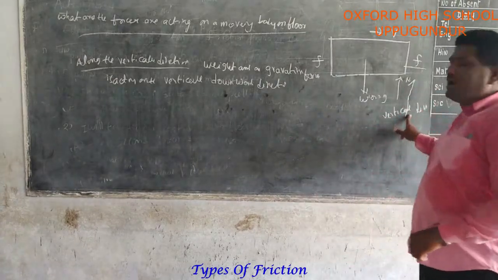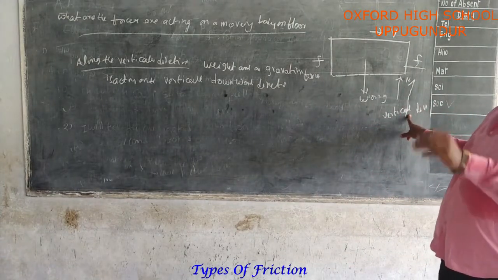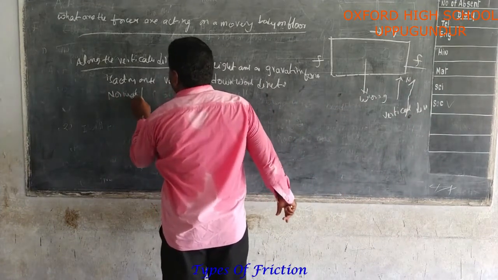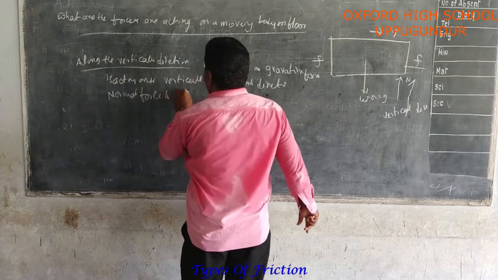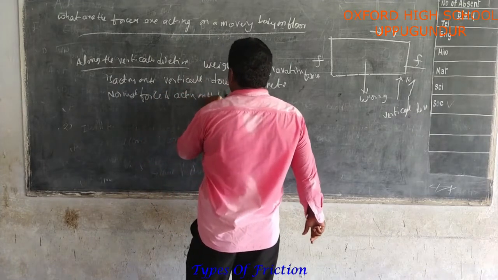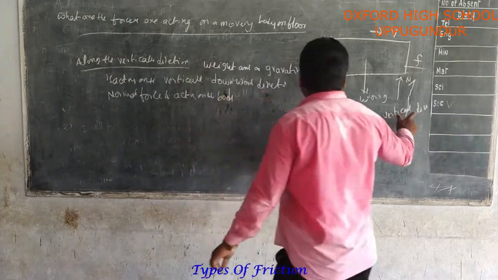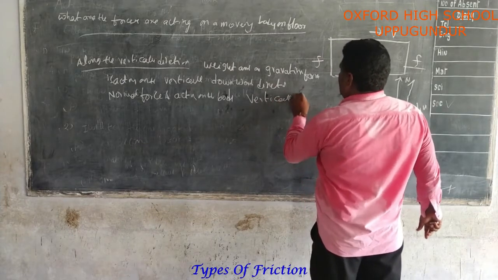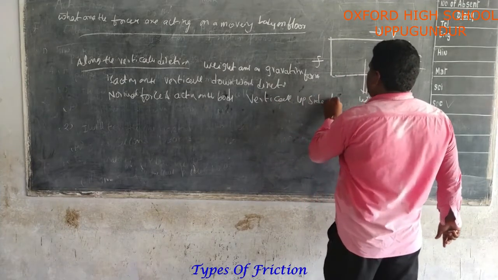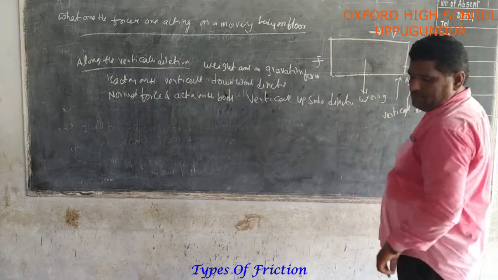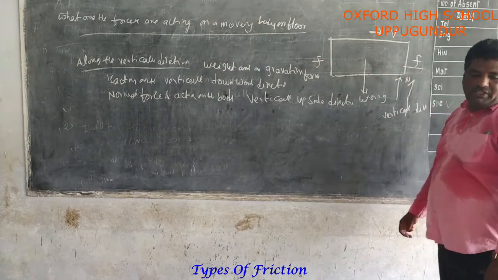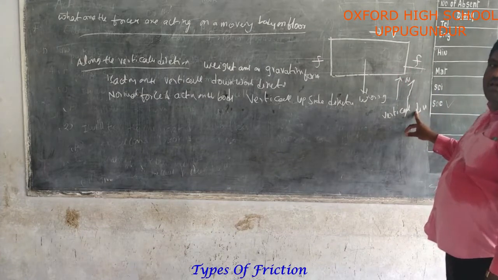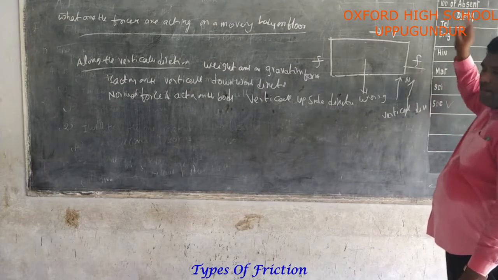Next, the normal force is acting on the body vertically upward. So vertically, how many forces are acting? Normal force, or reaction force, acting on the upper side.